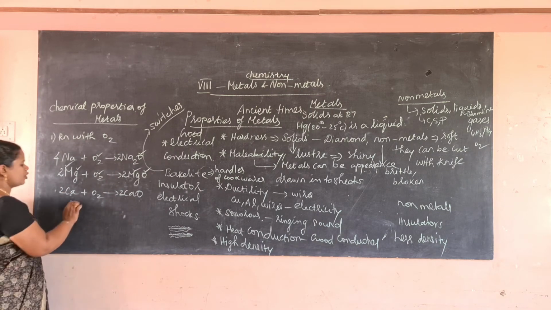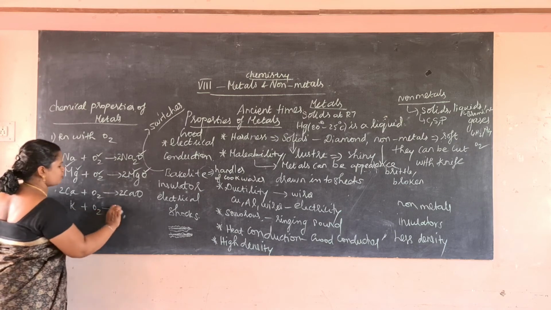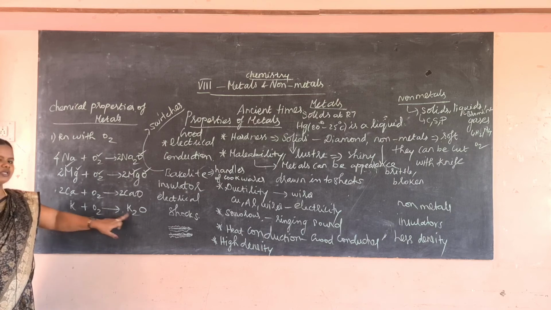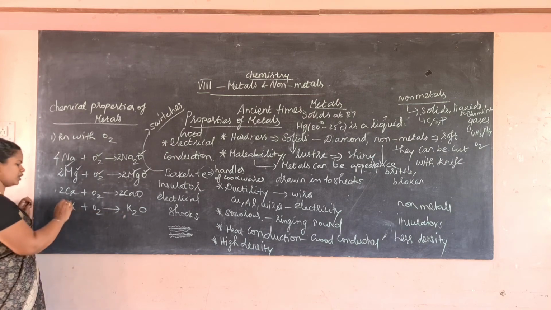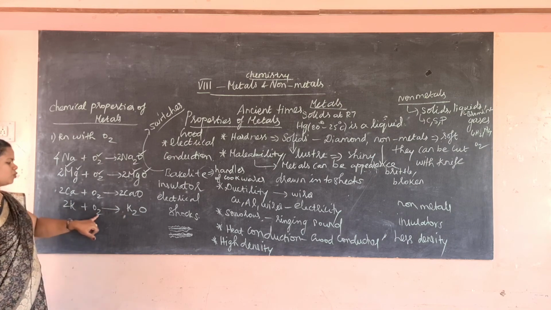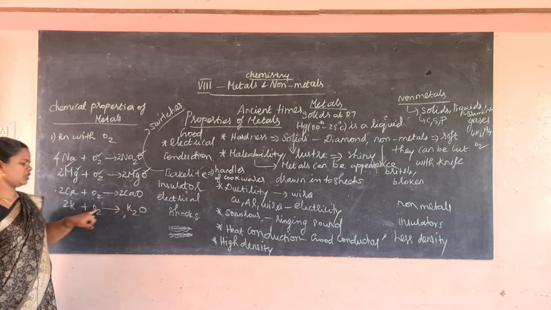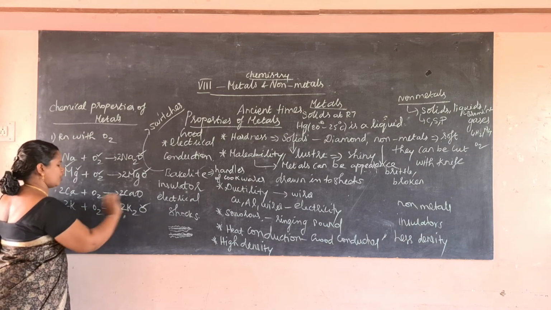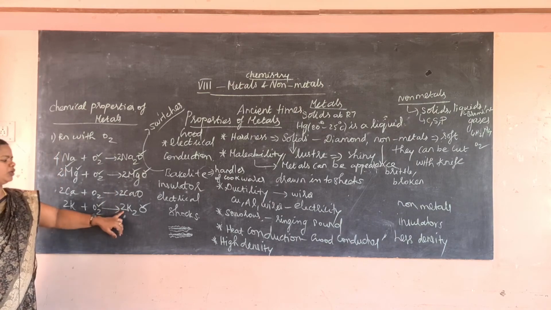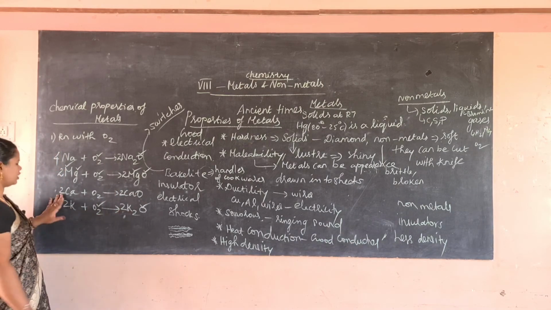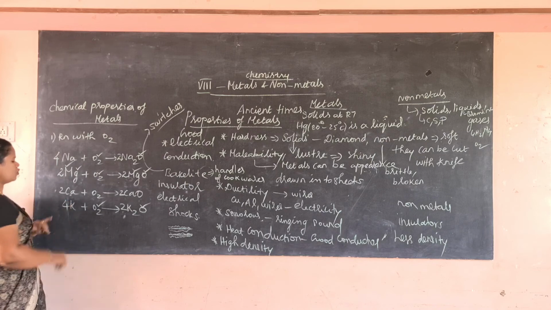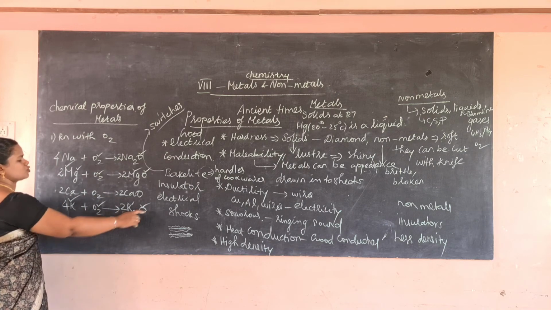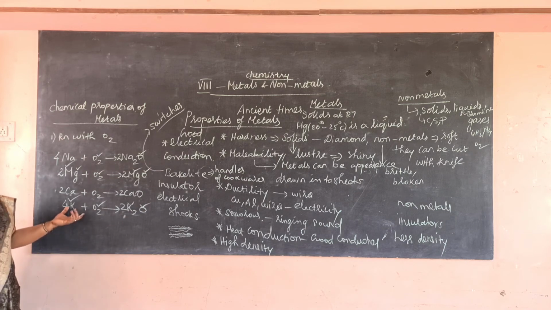Now potassium. Potassium reacts with oxygen to form potassium oxide. So here 2 potassium is there, but here only 1 potassium is there, so 2. So 2K plus O2, but here only 1 oxygen, here 2 oxygen. So here you put 2. So 2 oxygen, it's balanced, here also 2 oxygen, but 2 into 2, 4 potassium is there, then you put 4 here. So 4K, here also 4K, balanced. 2 oxygen, here also 2 oxygen, balanced. So it is a balanced equation.